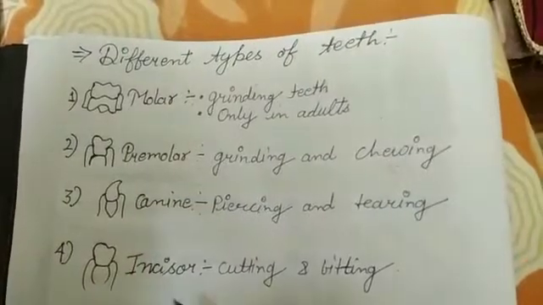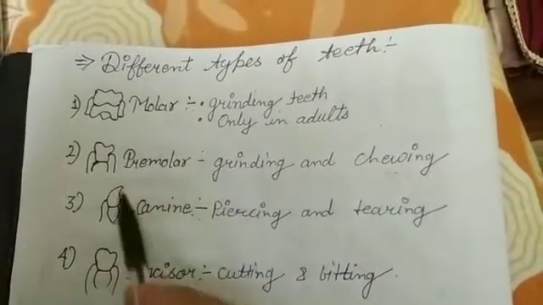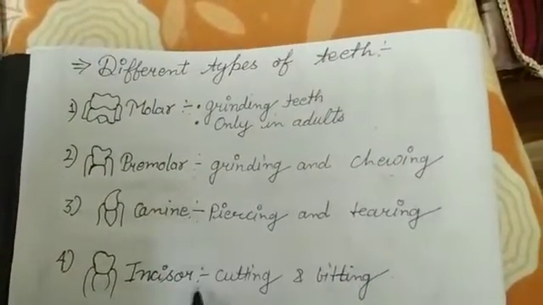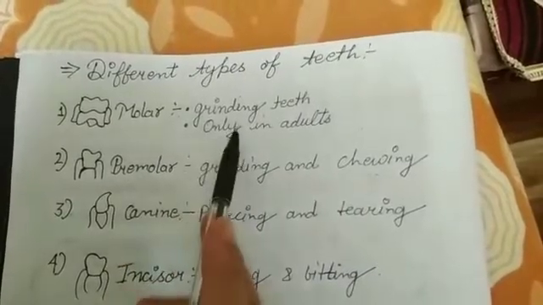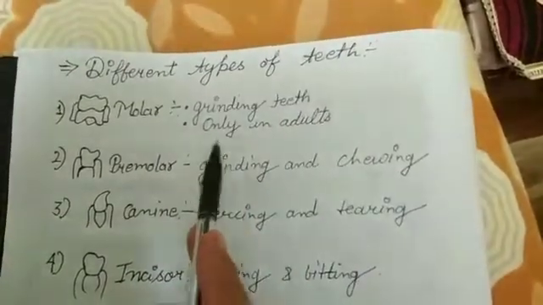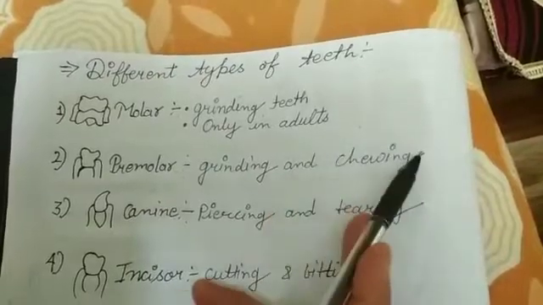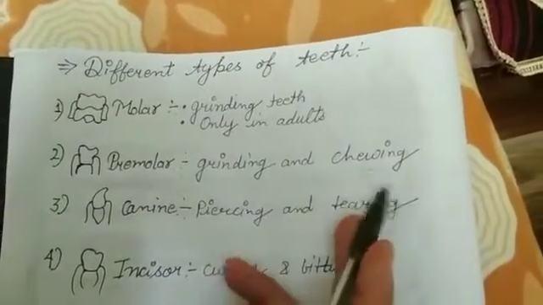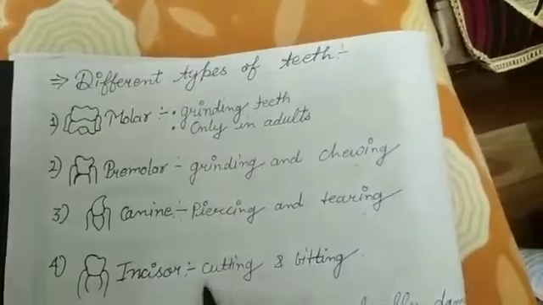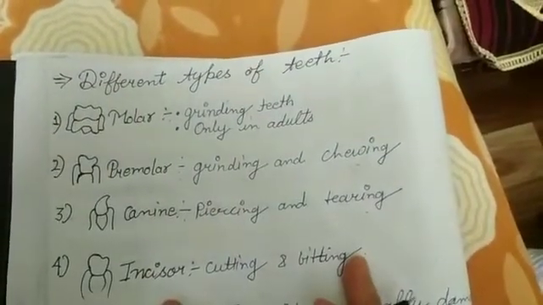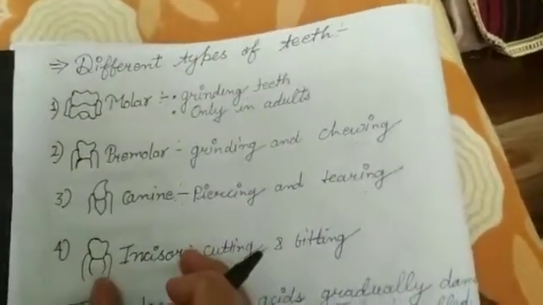These are the different types of teeth: molar, premolar, canine and incisor. Molars help in grinding and are present only in adults. Grinding and chewing, pressing and tearing, cutting and biting are the functions of particular types of teeth.